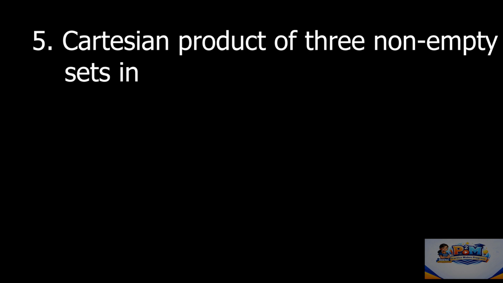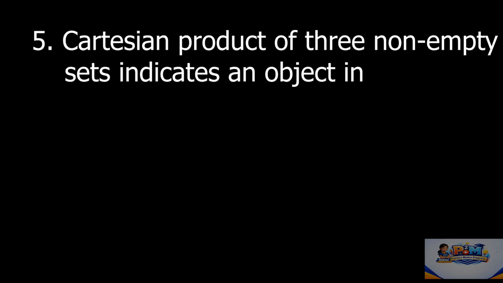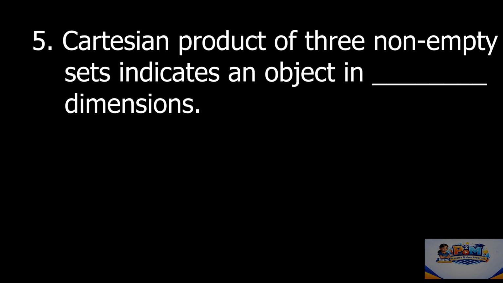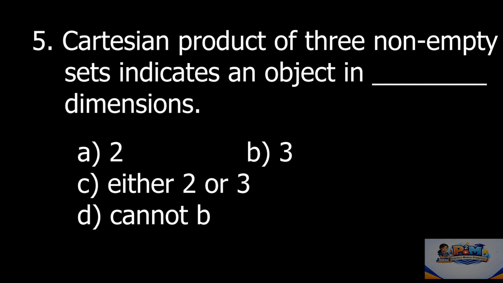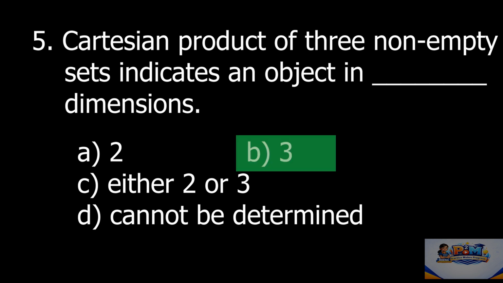Cartesian product of three non-empty sets indicates an object in dash dimensions. Options are 2, 3, either 2 or 3, cannot be determined. The correct answer is option B, 3.